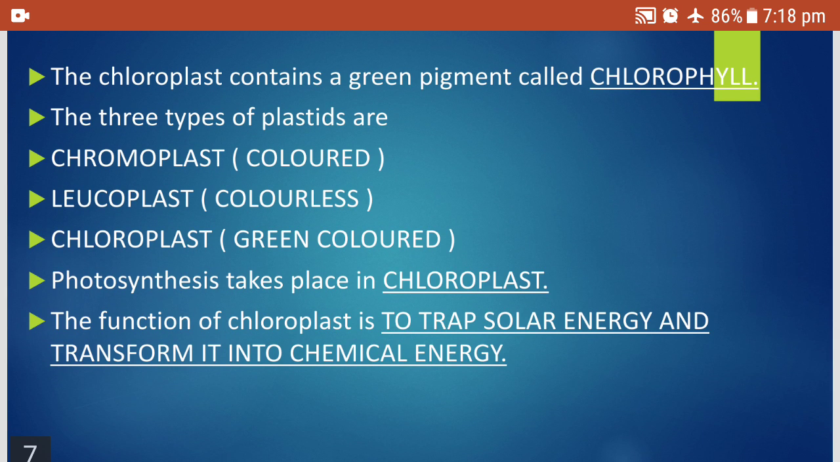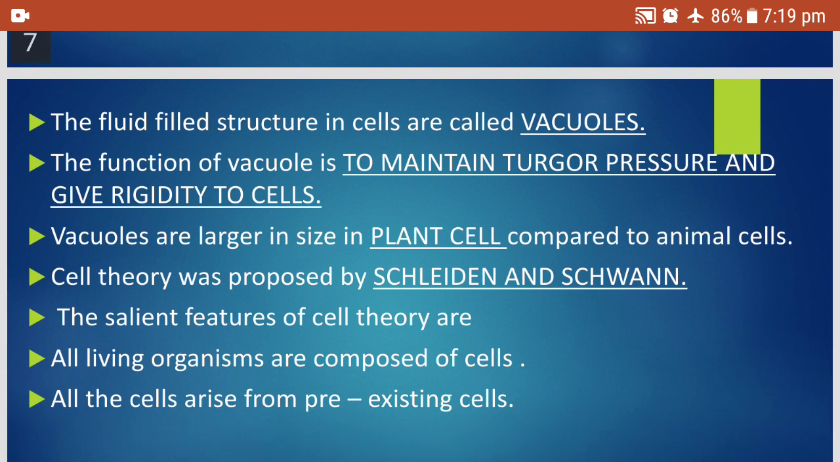Actually, plastids are only present in the plant cell. There are three types of plastids: chromoplast, leucoplast, and chloroplast. Chromoplasts are colored plastids, leucoplasts are colorless, and chloroplasts are green plastids. And these chloroplasts contain a green pigment called chlorophyll. Photosynthesis takes place in the chloroplast, and the function of the chloroplast is to trap solar energy and transform it into chemical energy. So photosynthesis basically takes place in the chloroplast.